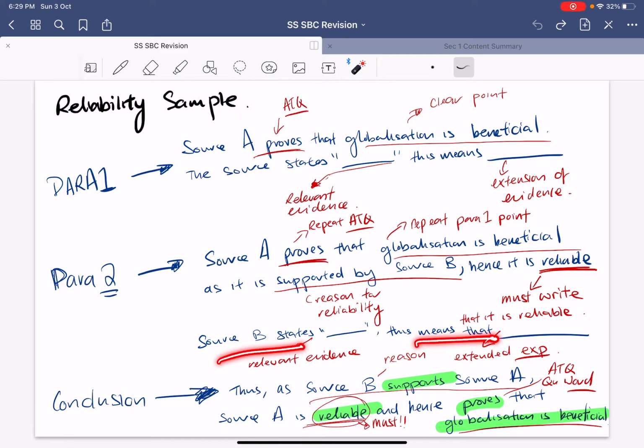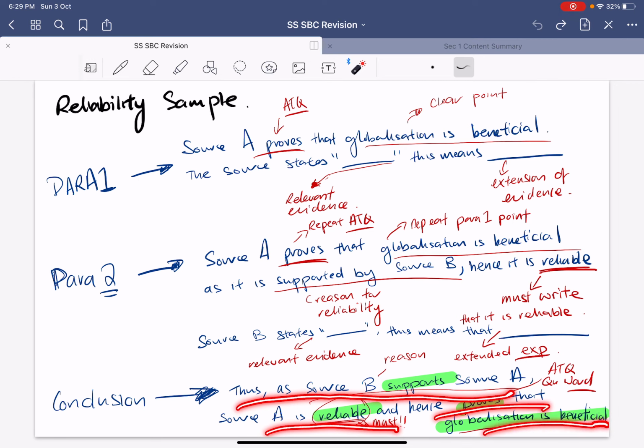Okay, once you're done with this, bear in mind you must write the conclusion down at the end. Alright, just repeat every single thing. Repeat your answering of the question and the reason why you believe it's reliable. Thus, as B supports A, A is reliable and hence proves that globalization is beneficial. So start with the reason first.